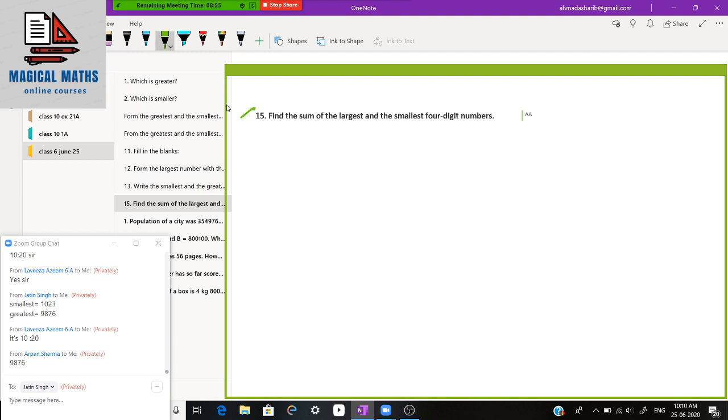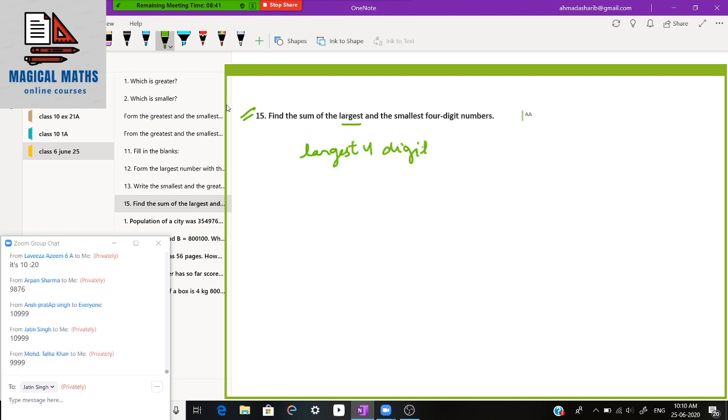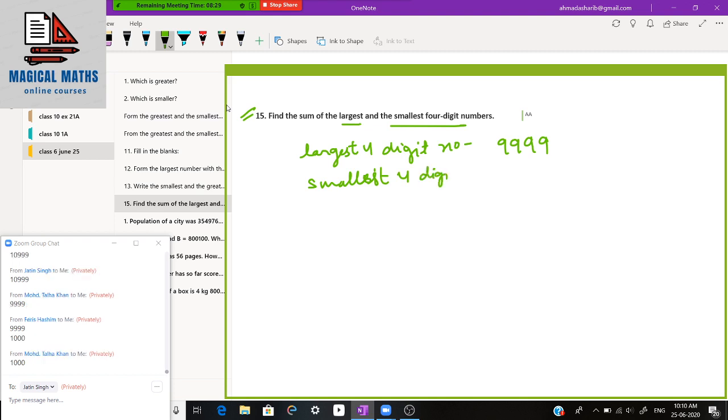Now the next question says find the sum of the largest and smallest 4 digit number. So what is the largest 4 digit number? 9,999. And the smallest 4 digit number? 1,000.